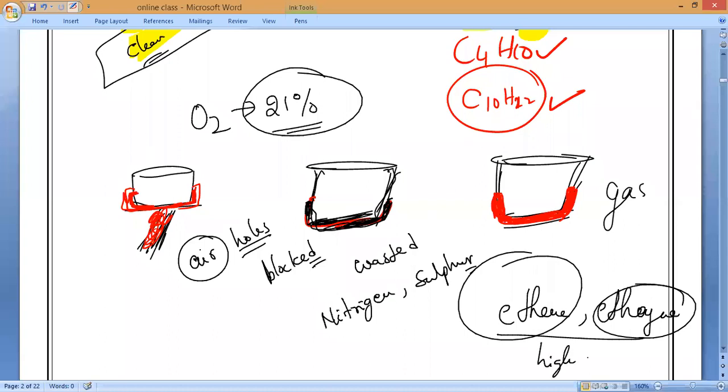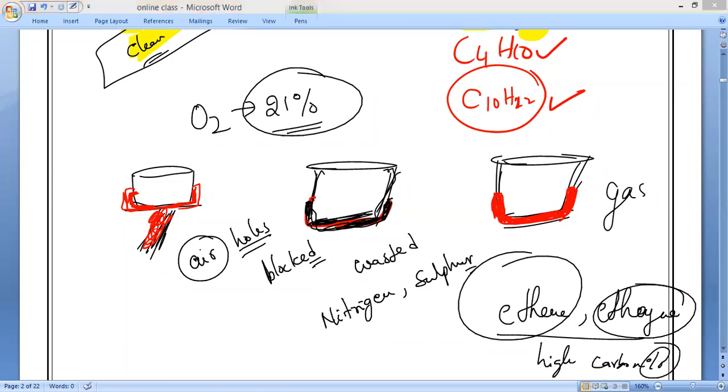That is the only difference between them. Because of the high carbon percentage, they are unable to get a sufficient supply of oxygen, so they are not producing the blue flame. They are producing the yellow and sooty flame.